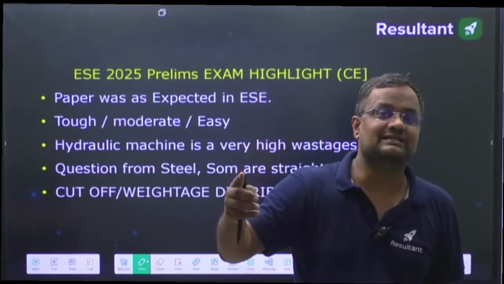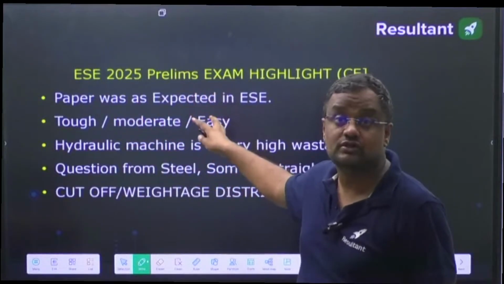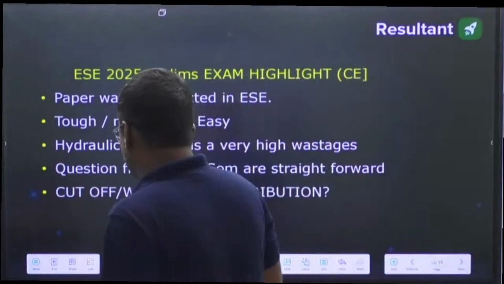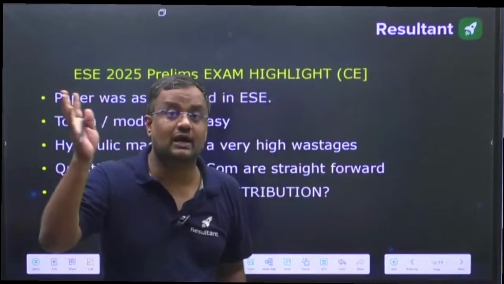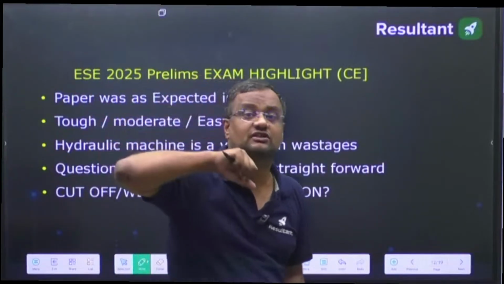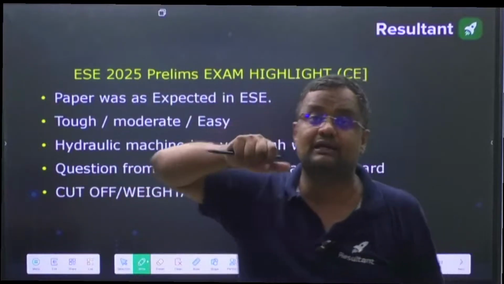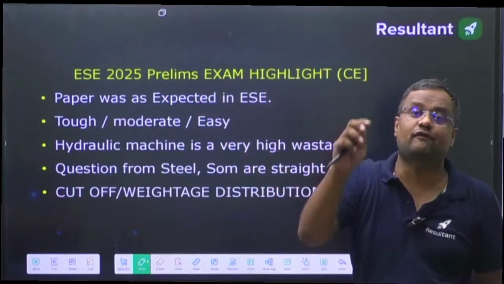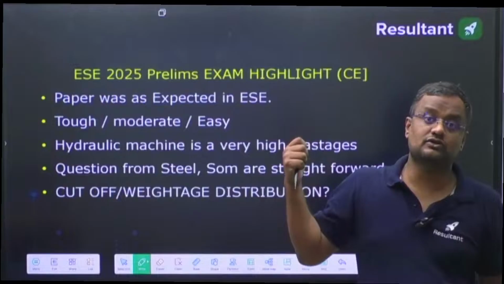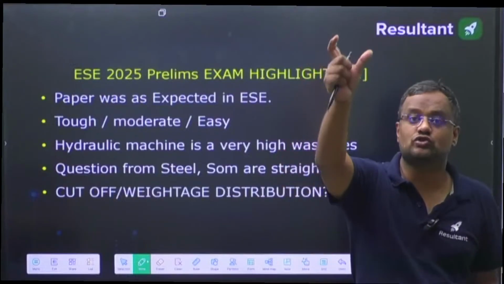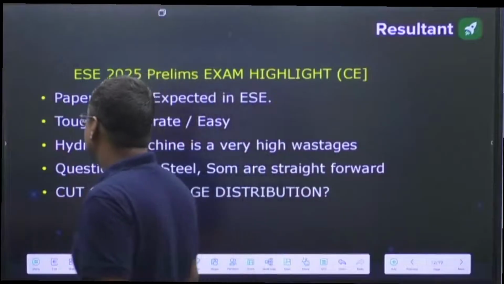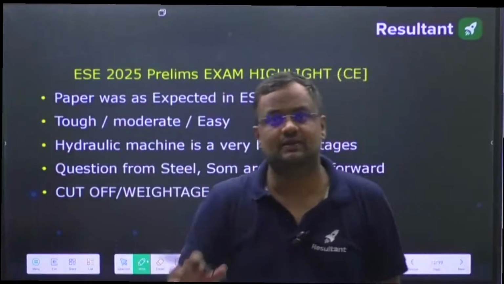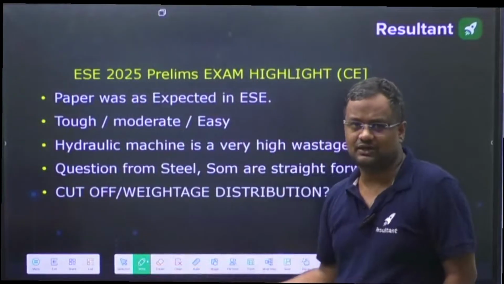Okay, for going into the main stage. Even the questions were not as conceptual as GATE. The reason is that they are asking database and theoretical questions. Many times in previous years from soil, they are not asking questions from effective stress, phase diagram, permeability or shear strength. Two years back, most of the questions were from soil exploration or geotextile. This year also, most of the questions were asked from slope stability and earth pressure. Okay. So let us see some highlights. The paper was expected. The paper was not good, not conceptual, but that is expected in the engineering services examination.